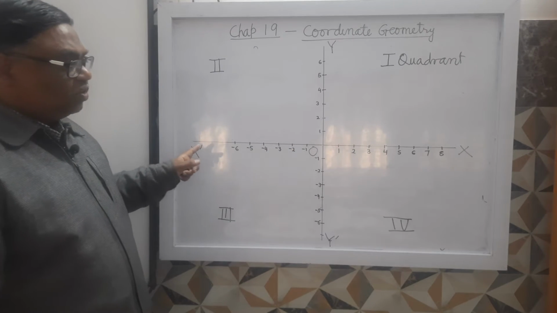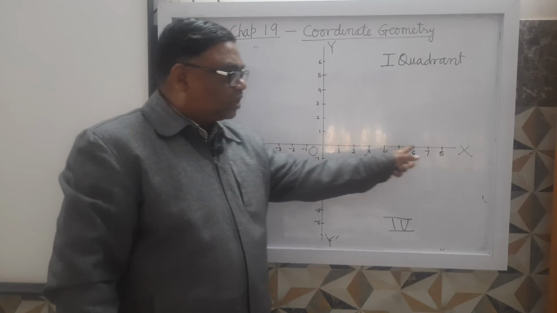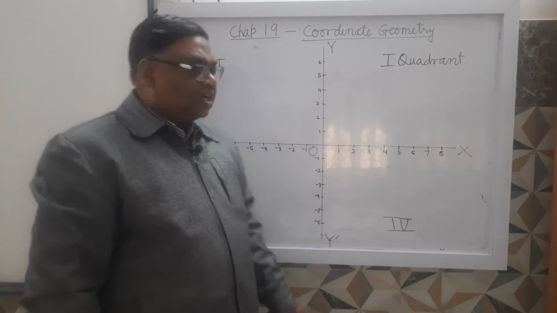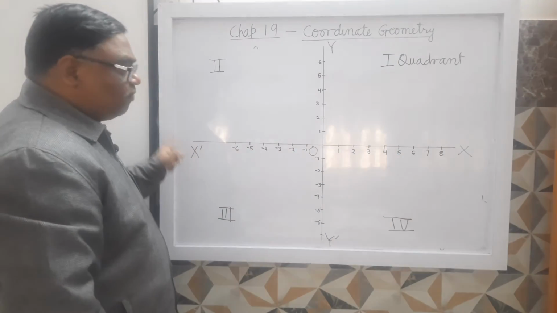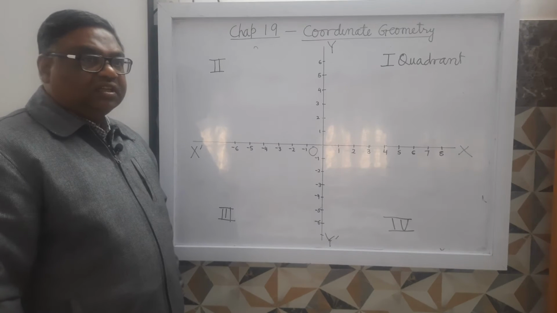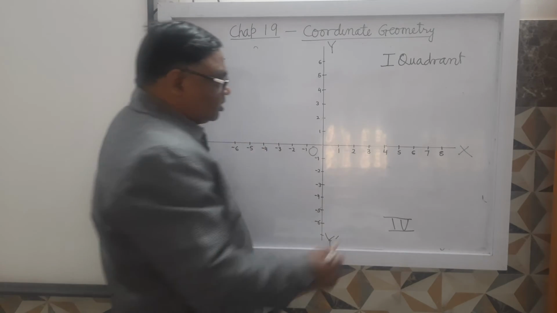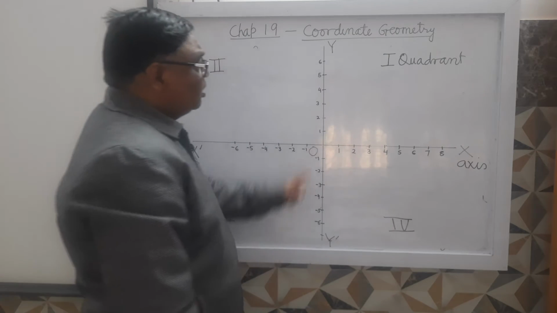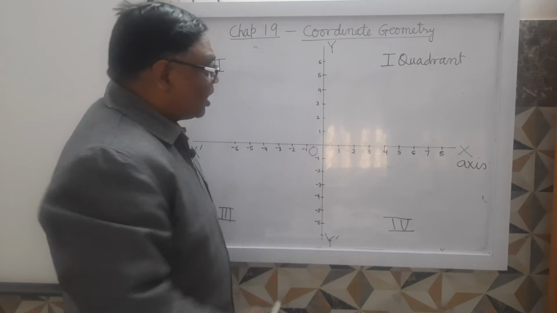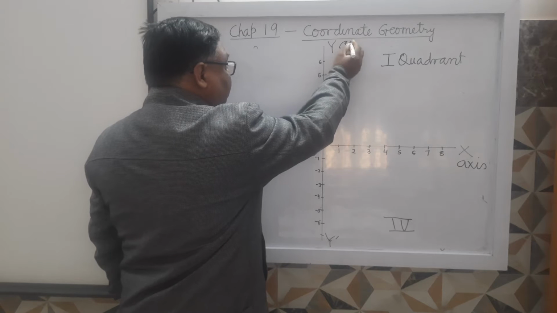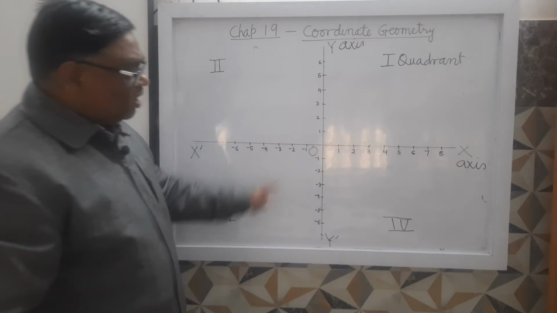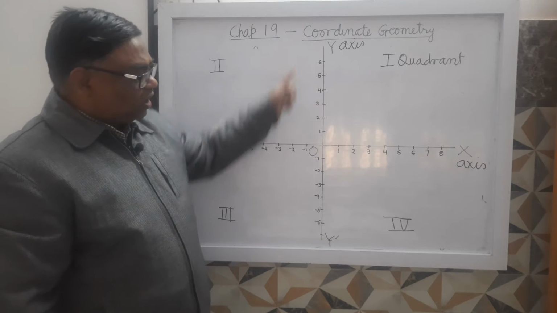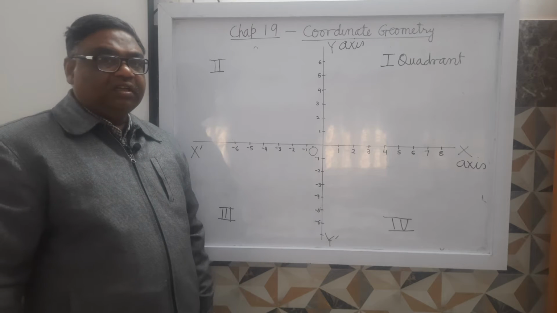You can see here this is the positive side of the x-axis and this is the negative side of the x-axis. Similarly, this vertical line is the y-axis. It's clear? Here this is the positive side, this is the negative side.